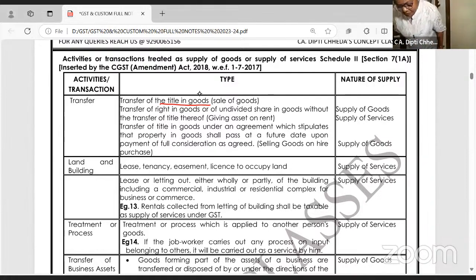Nothing to write. This table is already made very clear for all of you. I have given example in brackets. Like when the title, risk and reward of ownership is transferred. When goods are transferred, it is called as supply of goods. When there is transfer of rights in goods or undivided share in the goods without the transfer of the title, I'm not transferring the building to you, but I am giving the right in the goods, means I am giving the asset on rent. It will come under what? Supply of services. पहले mindset clear है, हम क्या कर रहे हैं बेटा?